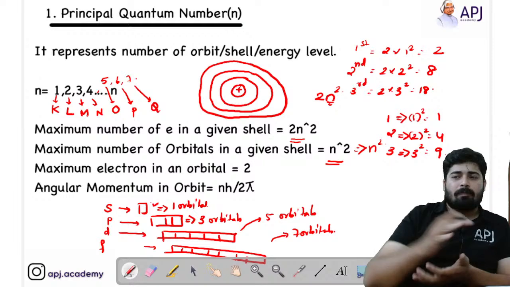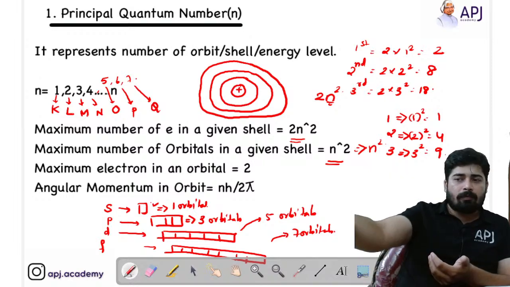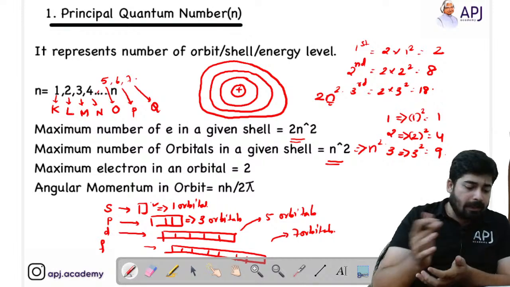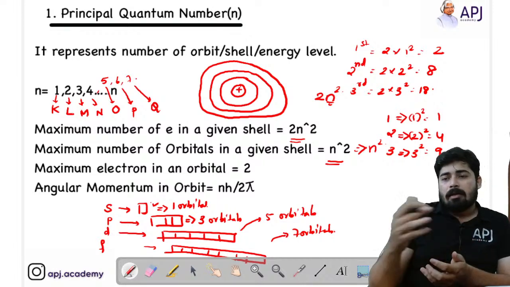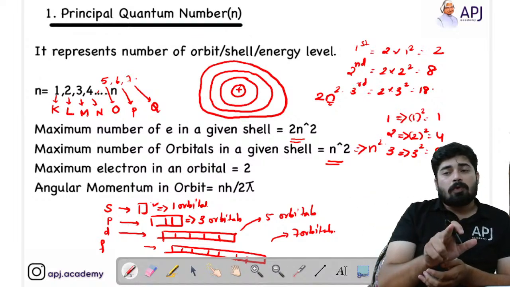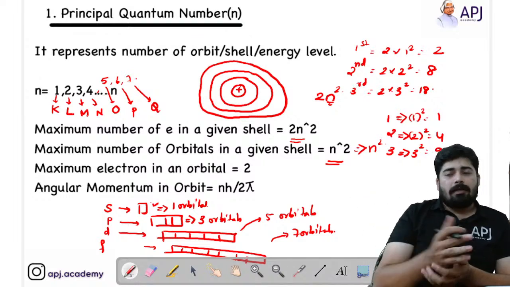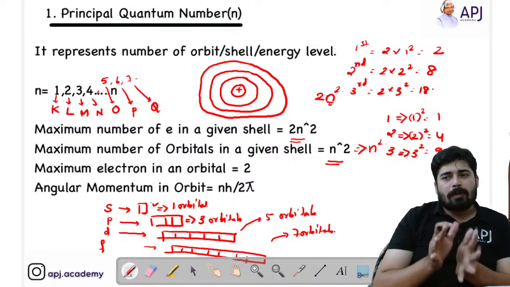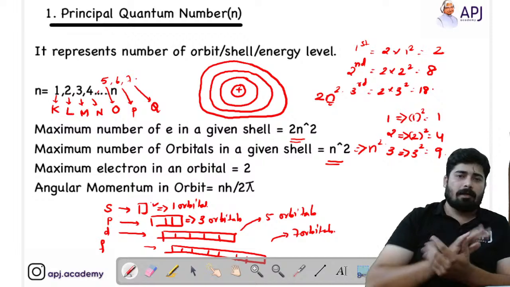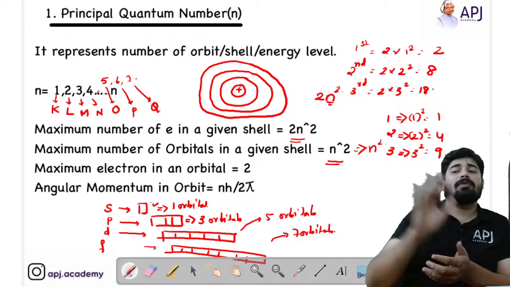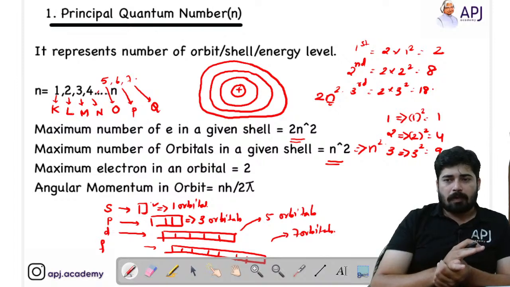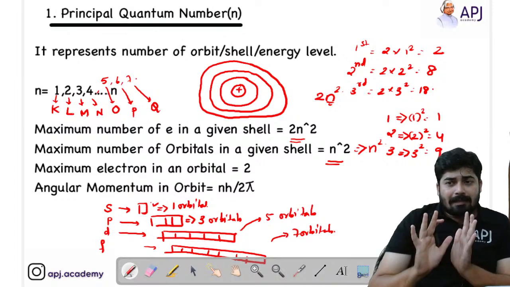I'll later explain how we got 9, 4 and 1 practically. Because in order to explain that, I have to go through the subshell concept. When I explain the subshell concept, I'll explain how I got 1, 4 and 9. Practically how we are going to get the number of orbitals, I'll be explaining there. Okay. So these are the major things.